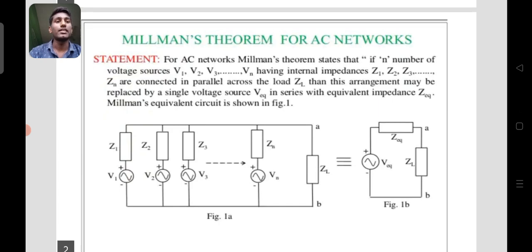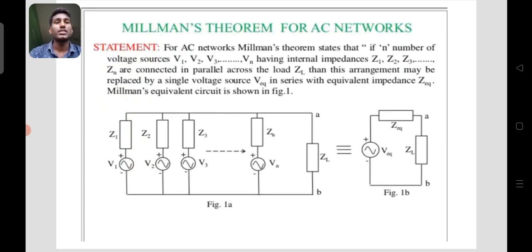Here you can see the diagram of a circuit which includes a voltage source in series with its impedance, which are parallel to many other voltage sources and impedances. Here V1, V2, V3 up to Vn are the voltage sources, and Z1, Z2, Z3 up to Zn are the impedances.